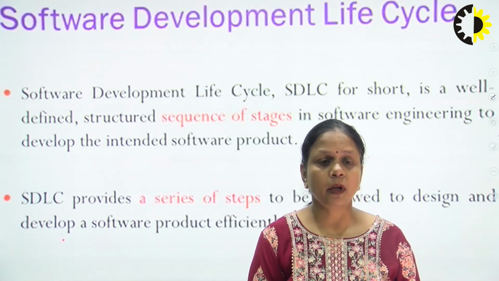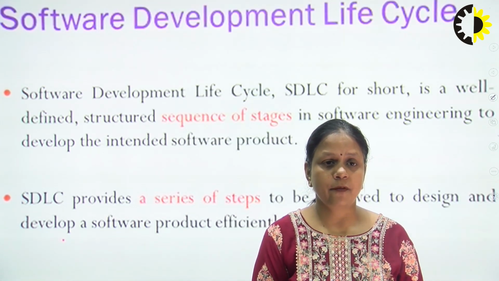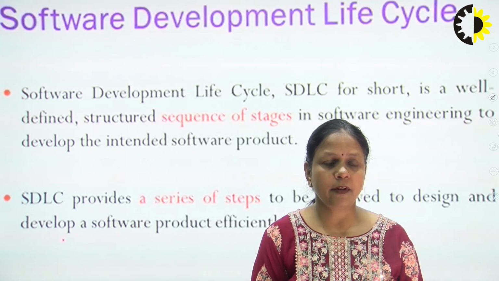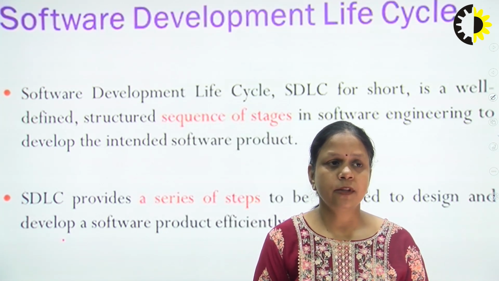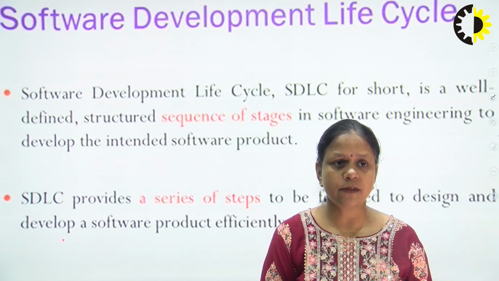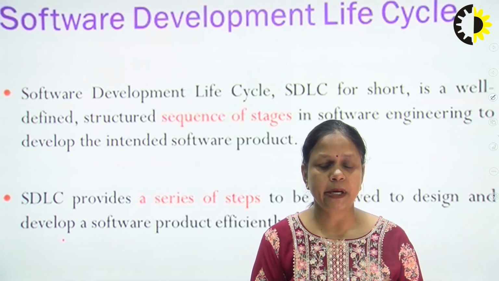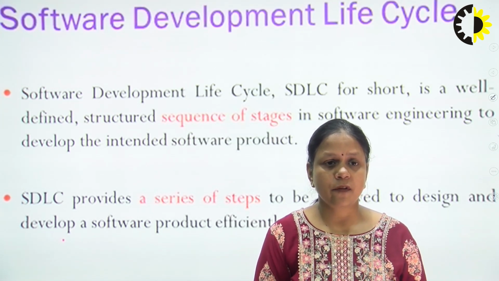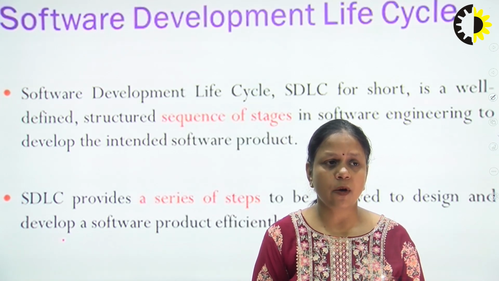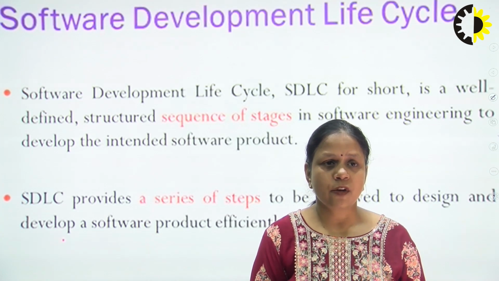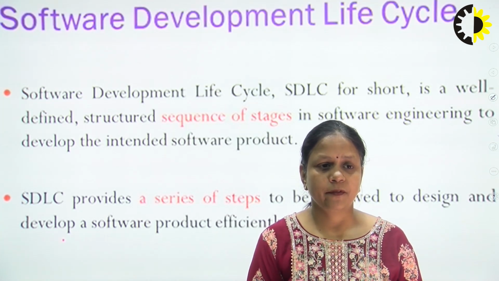Fine. In each step we have to work properly, and then we will go into the next step. This is a sequence of stages from the starting of the software development until the software becomes outdated or obsolete. So these all are the sequences of the software development life cycle.